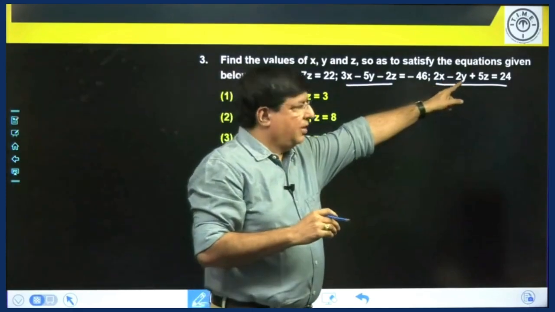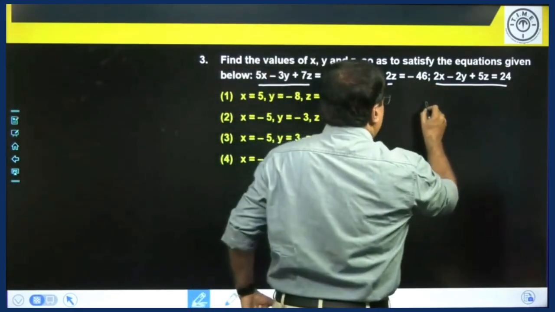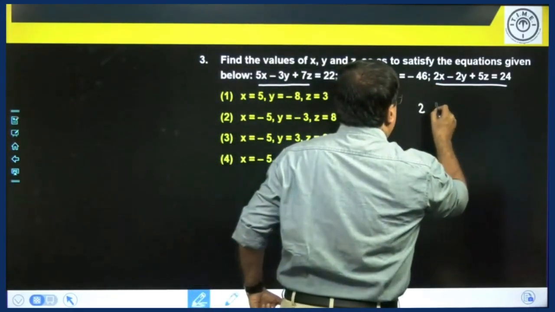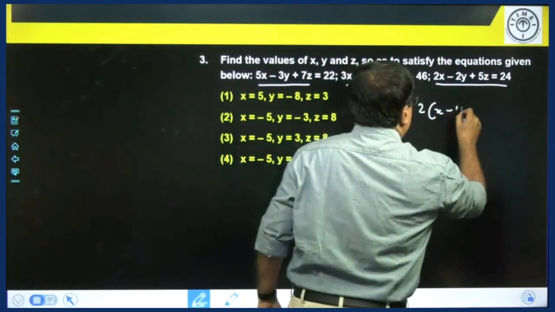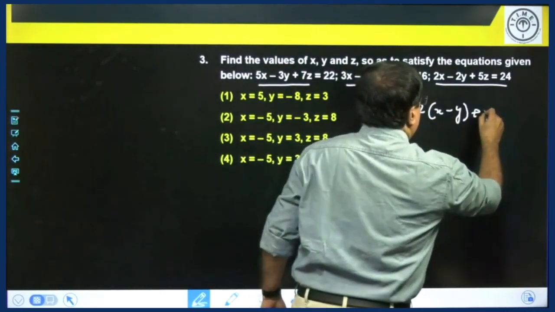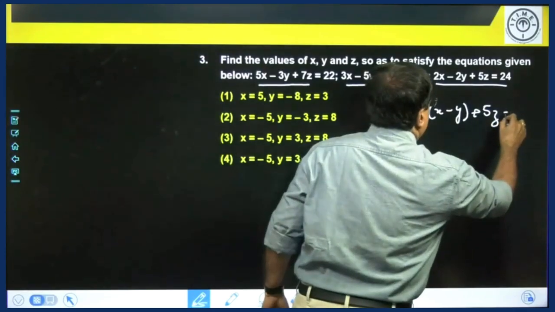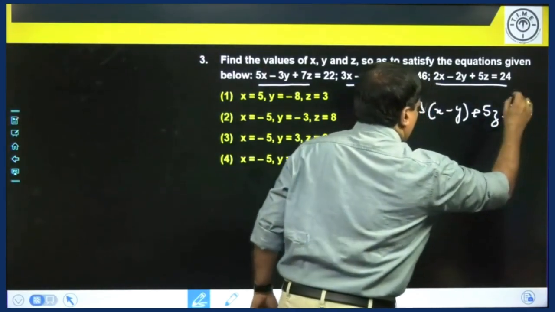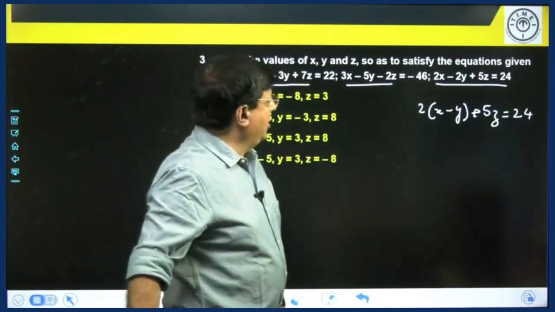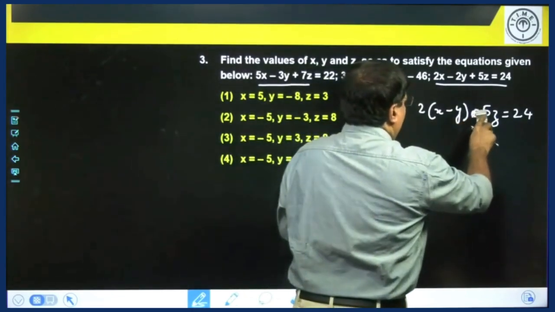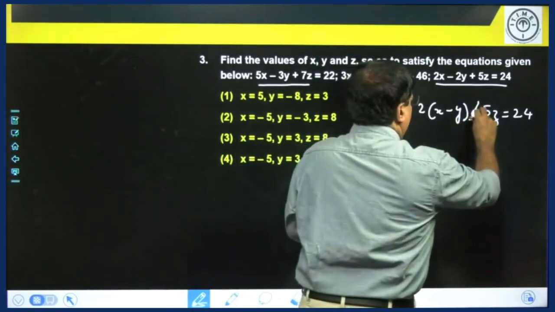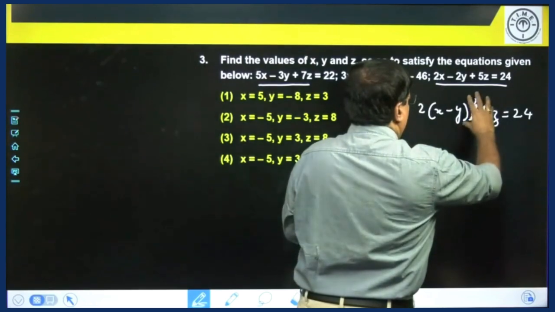Obviously the last one, because you can write the last equation as 2 into (x minus y) plus 5z is equal to 24.